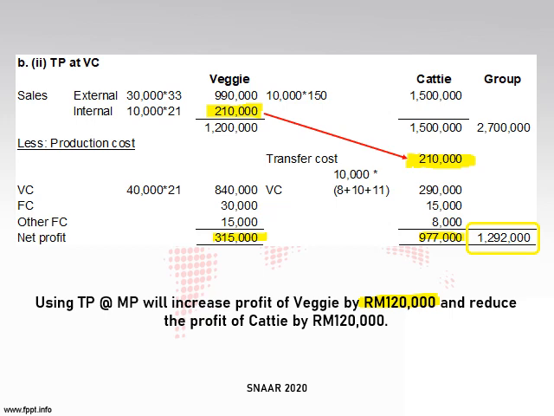Okay, 435. So for Cathy, she will reduce by 120. We compare this one with the previous one. I hope that is clear.